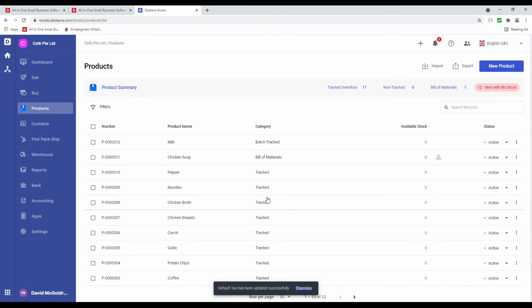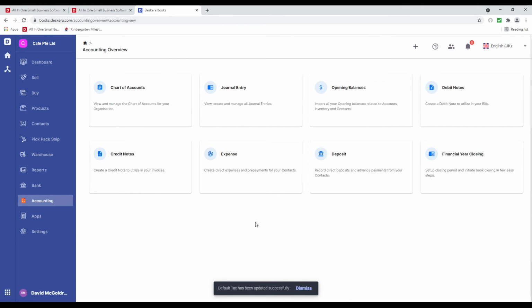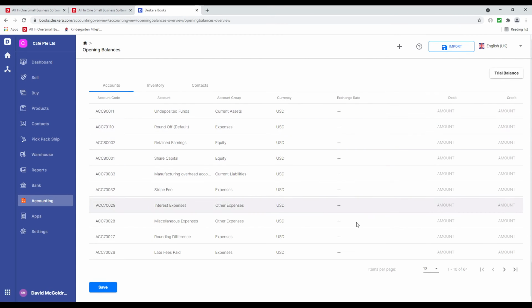And let's go to accounting. Under accounting, let's go to opening balances. This is where you can update your opening balances for your accounts, inventory, and contacts.